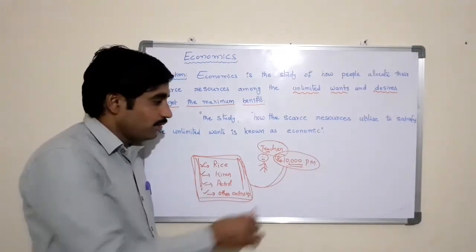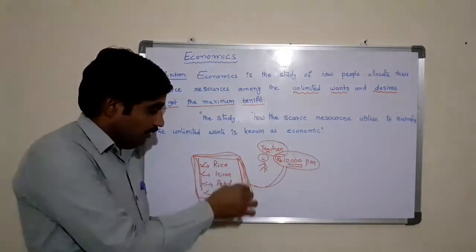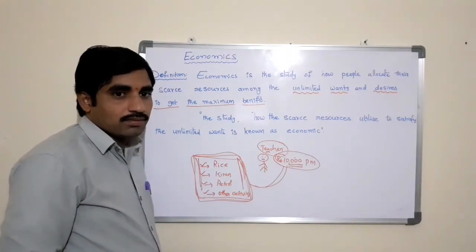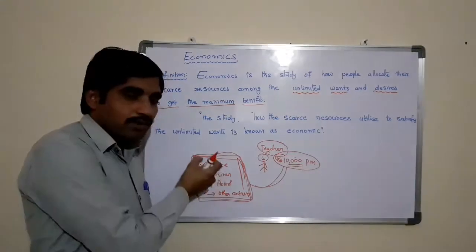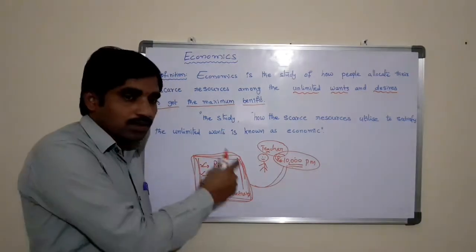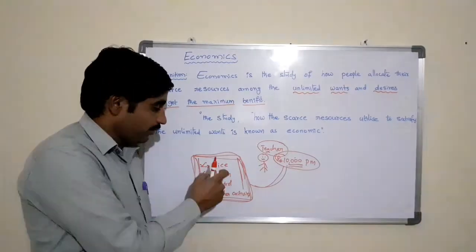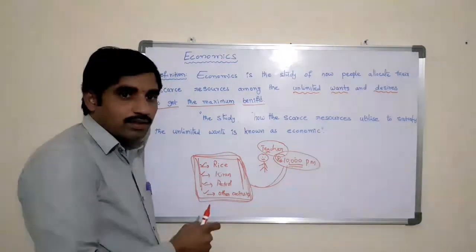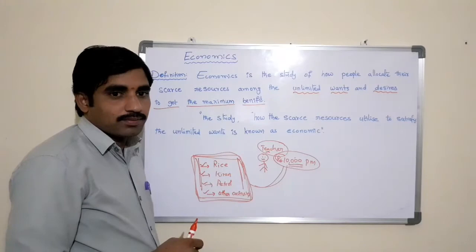The study of allocating this money among the alternatives is known as economics. Here resources are limited, but wants are unlimited. So out of these unlimited wants, you need to choose the best one, or give priority as per the requirement in order to satisfy them. This is what is called economics.